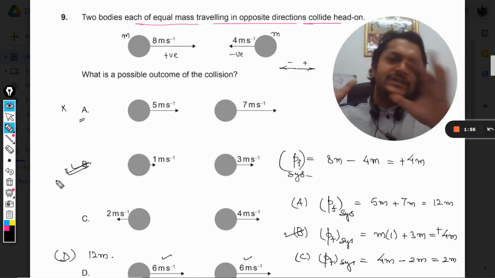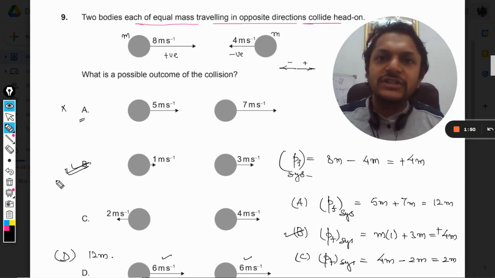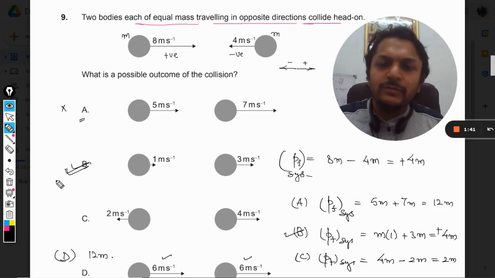Momentum is always conserved whatever happens in the collision, whether there are conservative forces or non-conservative forces, whether there is friction, whether there is viscosity, whatever, momentum will always be conserved.